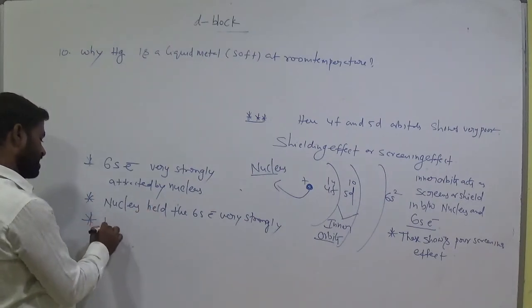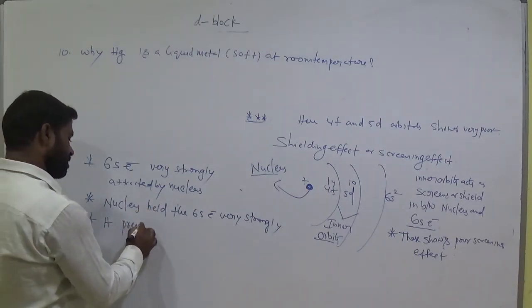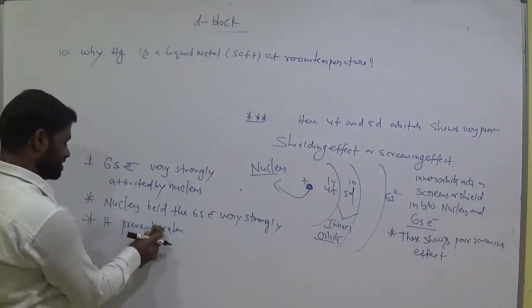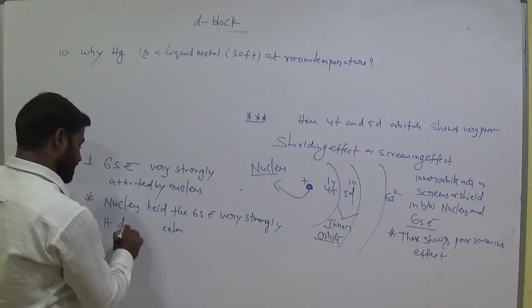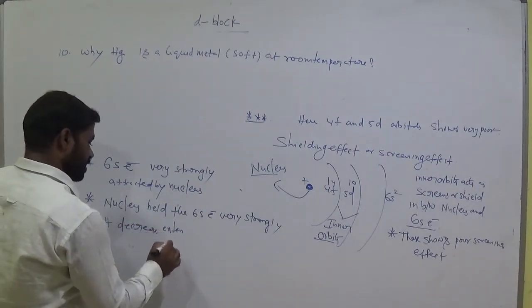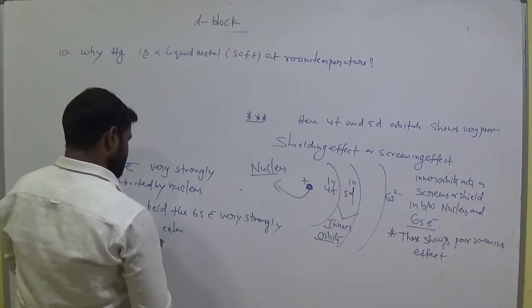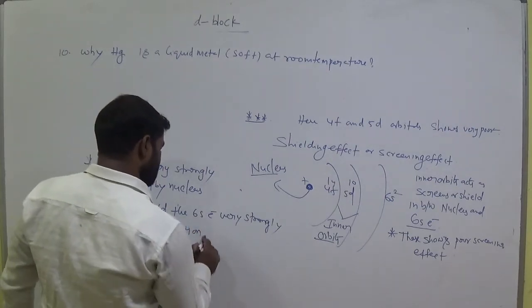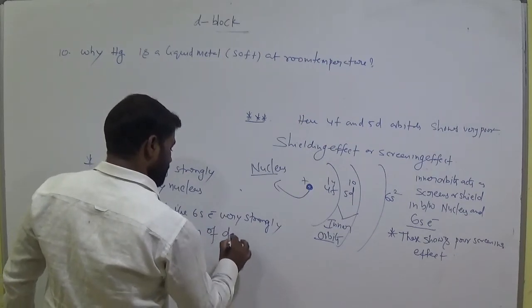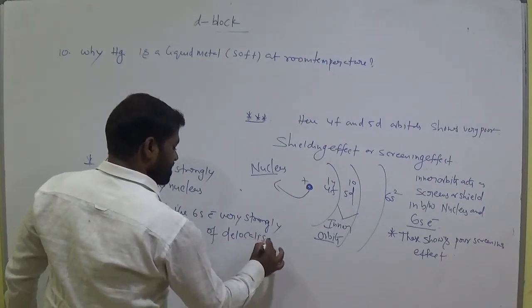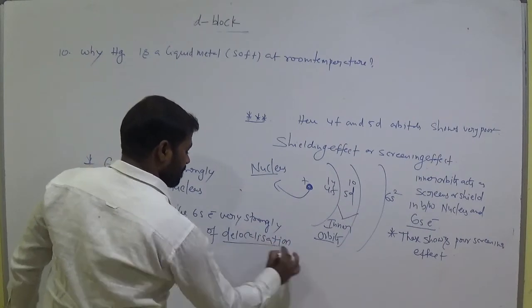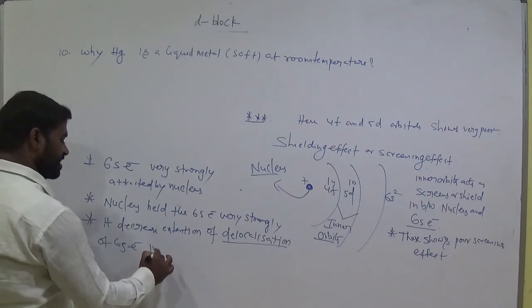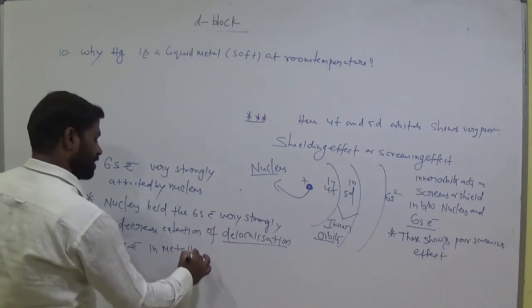So that means it decreases the extension of delocalization of 6s electrons in metallic bond.